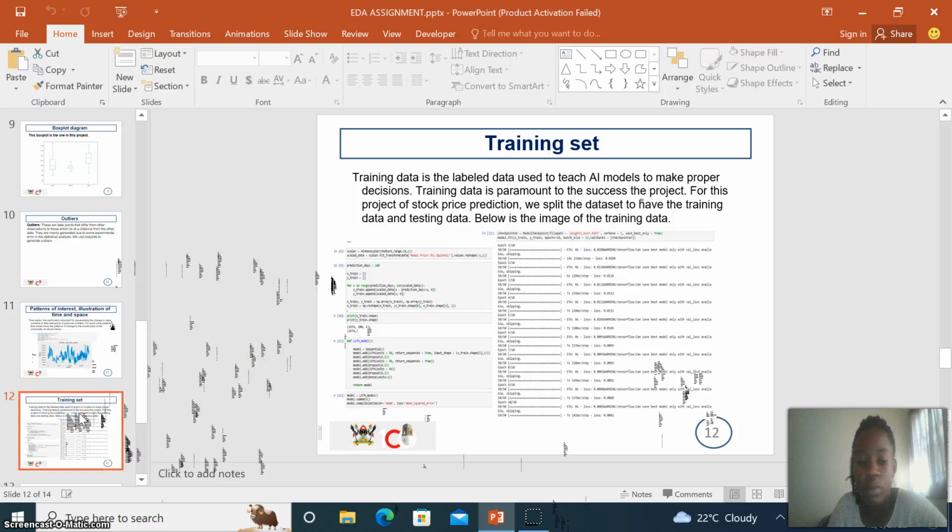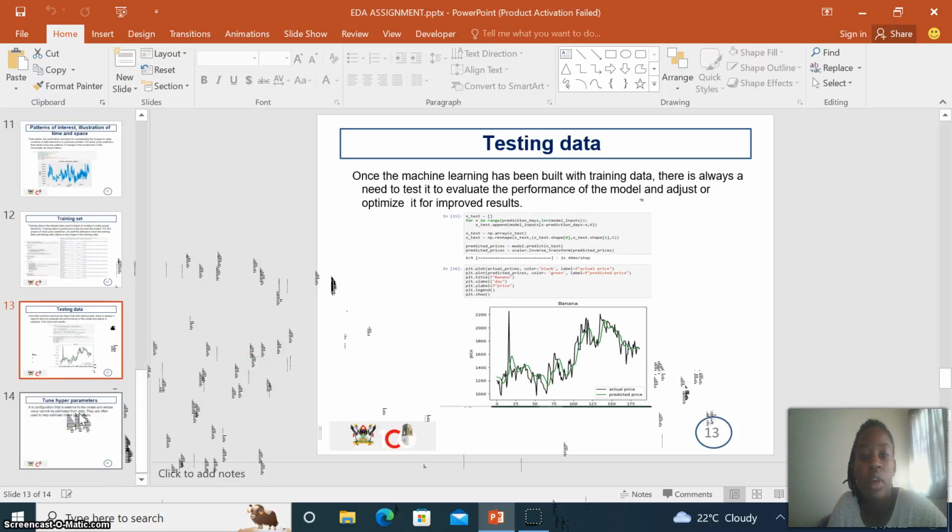Then we can also look at testing data. So once the machine learning model has been built with the training data, there is always a need to test it to evaluate the performance of the model and adjust or optimize it for improved results. And this is the diagram. Above it we have the syntax, how we did our code to obtain the testing data. So this is how we loaded our testing data in the system, predicted the values, to show how our model has performed. And this is the graph showing the outcome of this testing data.